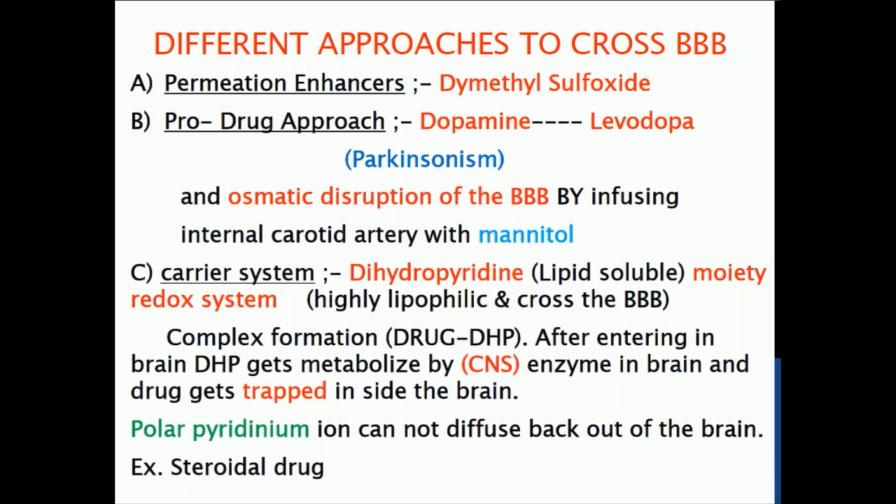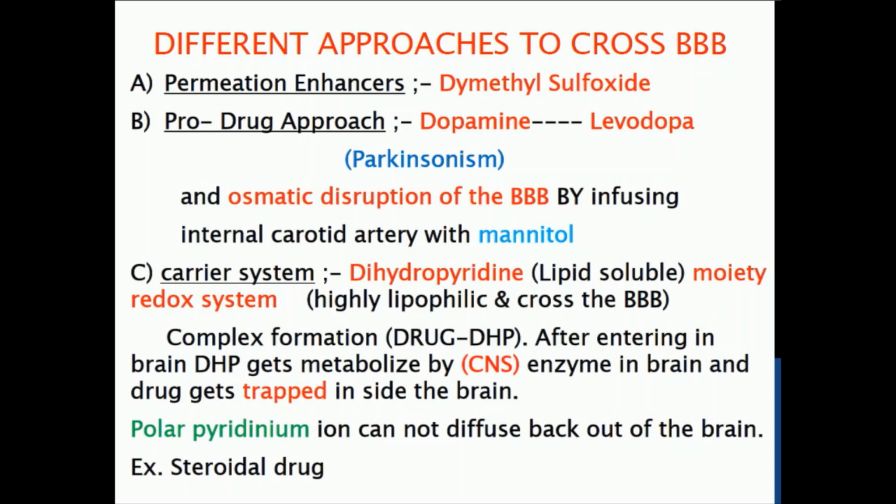Different approaches are used to supply moderately lipophilic and hydrophilic drugs to the brain. The first approach is the use of a permeation enhancer. Dimethyl sulfoxide is a permeation enhancer. It will increase the permeability of the BBB, and in this way we can deliver the drug to the brain. The second approach is the prodrug approach. As we discussed, dopamine is converted into levodopa. Levodopa is the prodrug. Once it enters into the brain, it will be converted into the active moiety.